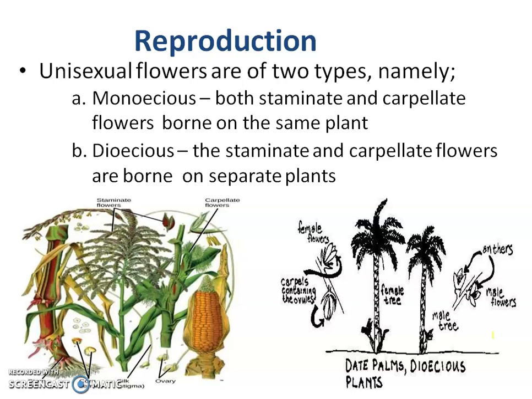Then unisexual flowers are of two types, monoecious and dioecious. Monoecious are those in which both staminate and carpellate flowers are borne on the same plant. Dioecious plants are those in which the staminate flowers are on one plant and the carpellate flowers are on a different plant.